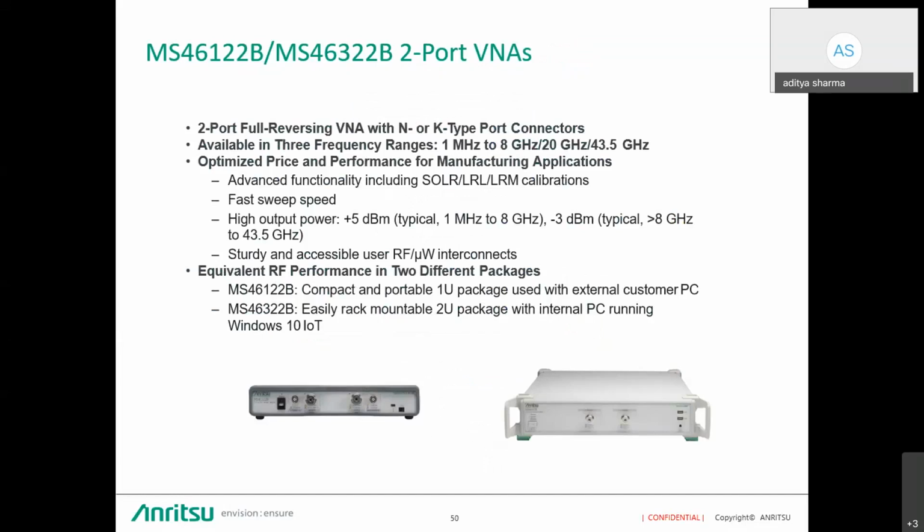These are some advantages of the MS46122B and 322B 2-port VNAs. First, it's a fully 2-port VNA, which has ports like N type and K type, with extended K type for 43.5 gigahertz. We have 3 frequency ranges, like I said: 8 gigahertz, 20 gigahertz, 43.5 gigahertz. It has the additional advantage of including SOLR, LRL, and LRM calibration.